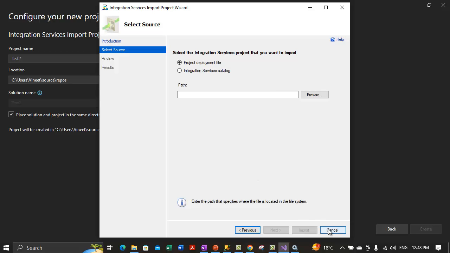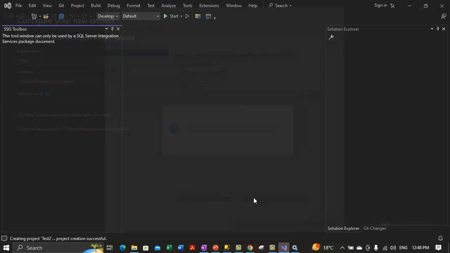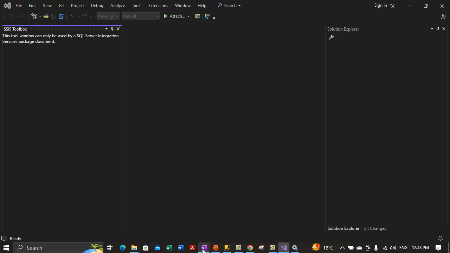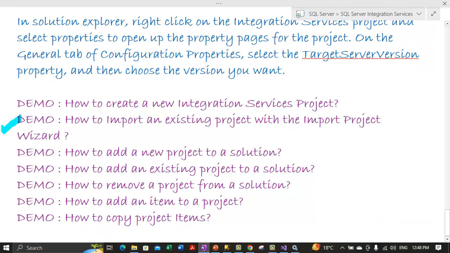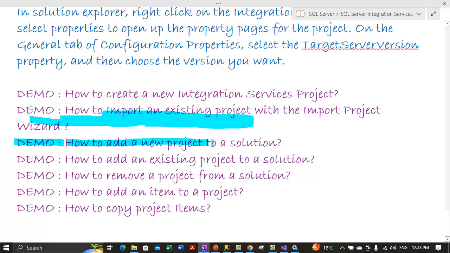So let me cancel this out for now, as we don't have any projects built so far. Yes, I want to cancel, and this demo is done, although there are no projects which we can import. But I've given you an idea of how to use the import project wizard to import the project. Now let's come to the third demo, which is showing you how you can add a new